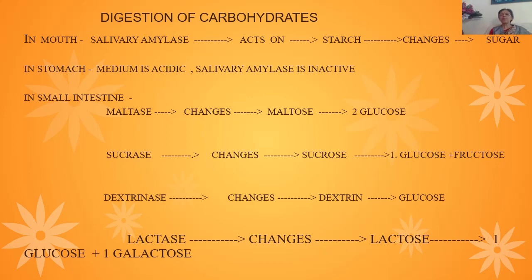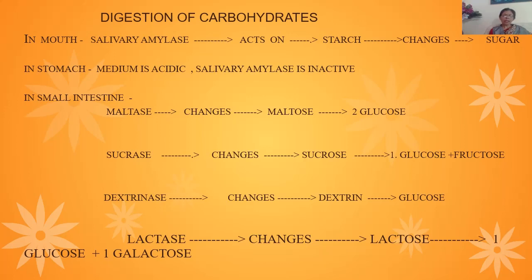Next comes the part called the esophagus. No digestion takes place here. The semi-digested food now moves to our stomach. The medium in the stomach is acidic, therefore the salivary enzymes which are present are destroyed by the gastric juices, and no digestion of carbohydrates takes place in the stomach. Next, food moves to the small intestine. Here digestion of carbohydrates takes place, which is as follows.